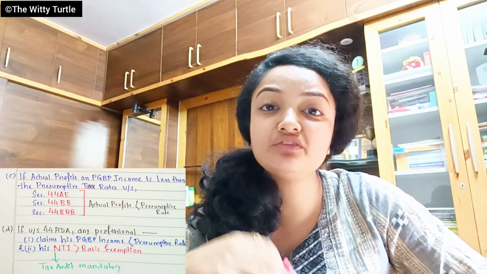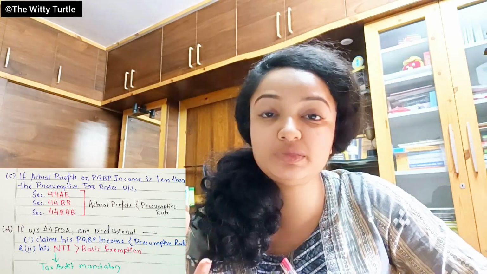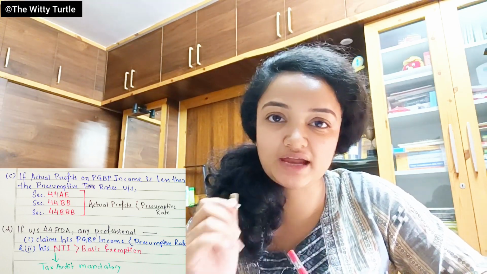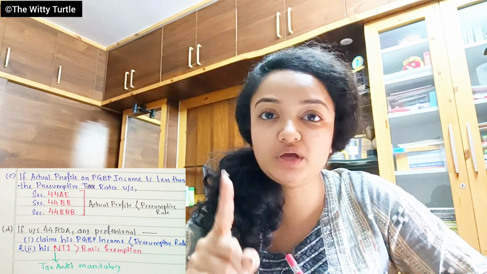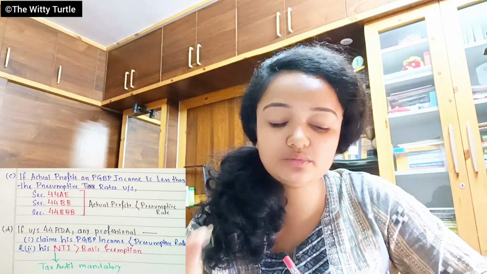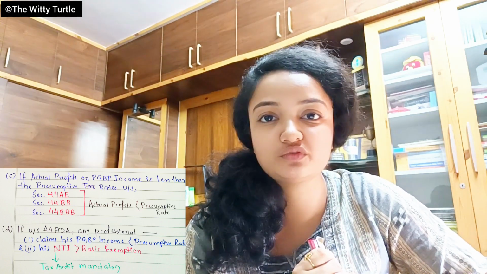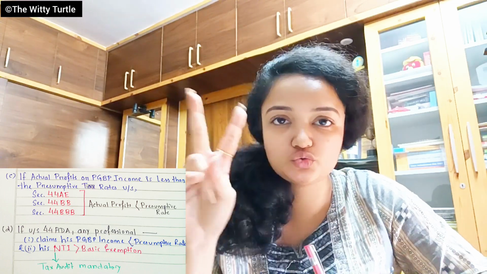The presumptive rate is 50%, right? But if the actual PGBP income is less than 50%, then you have to check whether his net taxable income is more than basic exemption or not. If the NTI is more than basic exemption, then you have to get your books of accounts audited, right? So two conditions are there.